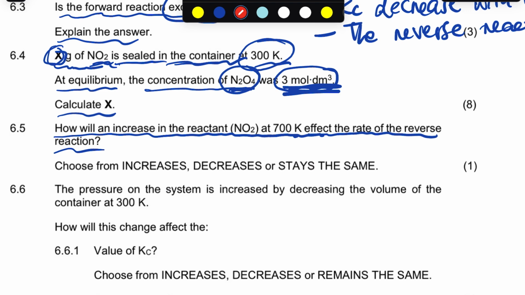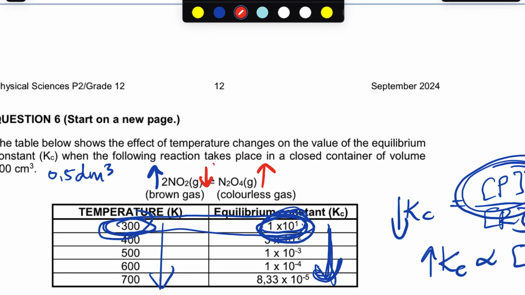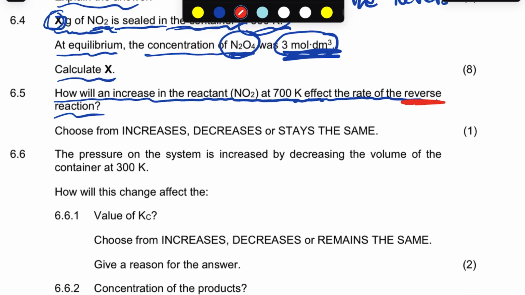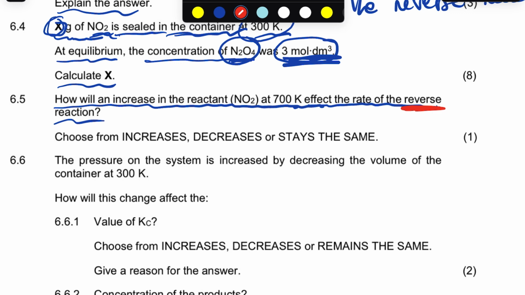So they're asking how will increasing the reactant affect the reverse. So the reverse is not favored. The system responded by decreasing the reactant. When you increase this, the reactant was decreased and the product was increased. So forward is favored, so the reverse is not favored. So the answer there is a decrease.